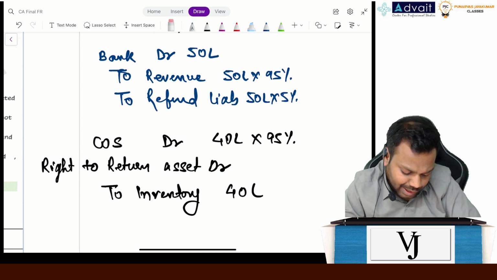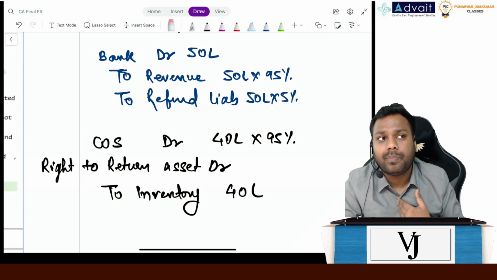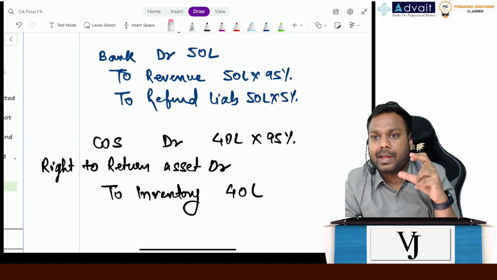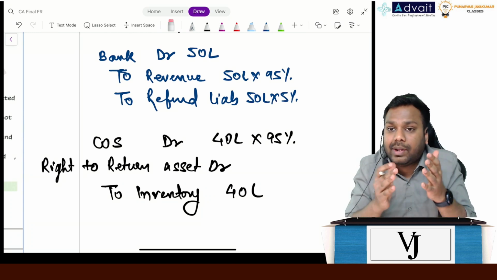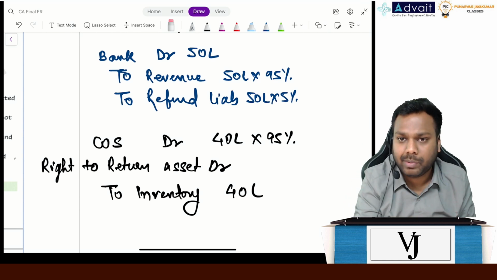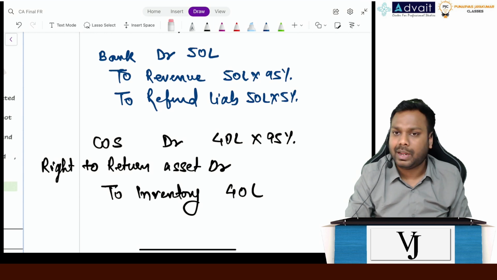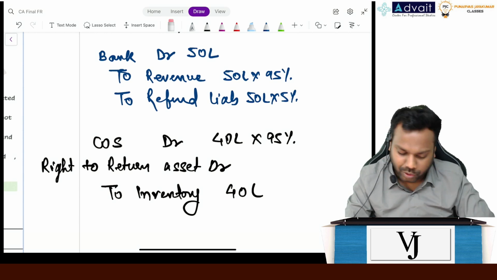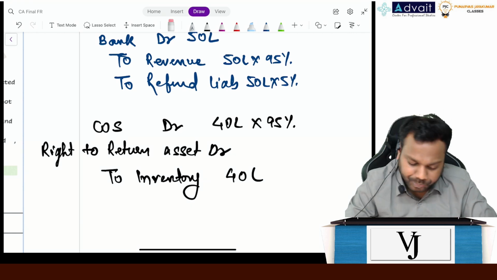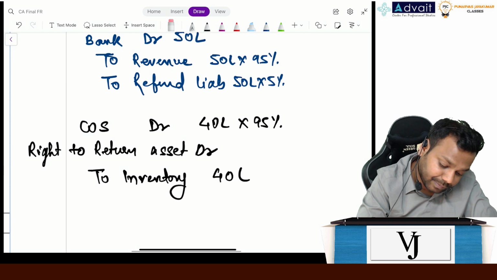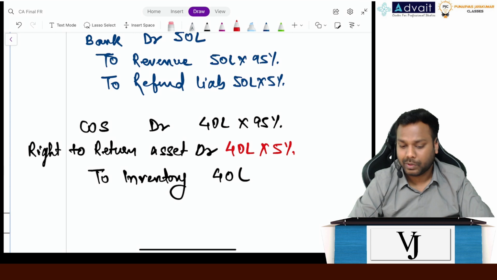Ideally, this name, right to return asset, is just a name. You can write it as inventory also, but we don't prefer that because it will just create confusion for the entity. Inventory, actually, we record only which is lying with us. You can say inventory lying with a customer, or inventory lying with a third party. You can give any name. The standard gives the name right to return asset, and you can follow this also. But even if you write inventory lying with a customer, no marks will be deducted for that. So this will be 40 lakhs multiplied by 5%, which is what we have done.